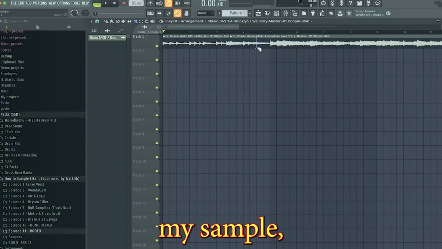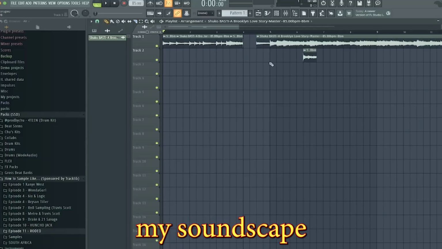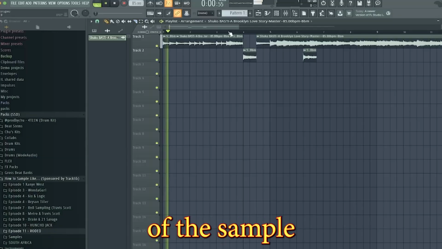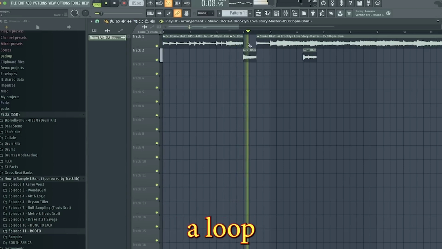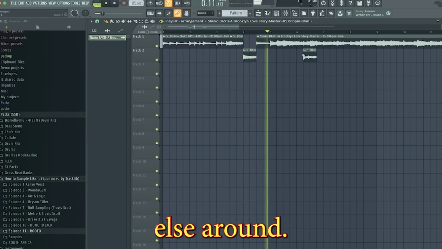So now that I have my sample, I could move on to creating my soundscape around it. First, I chopped out the parts of the sample that I liked the most and then created a loop that we could then layer everything else around.